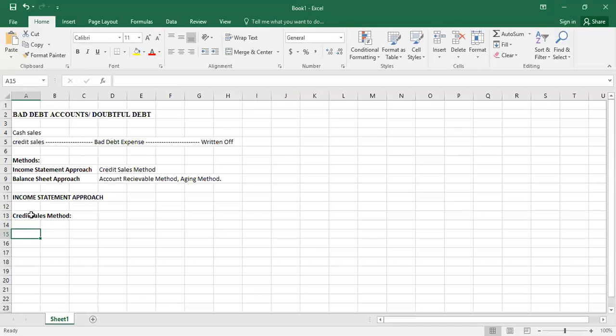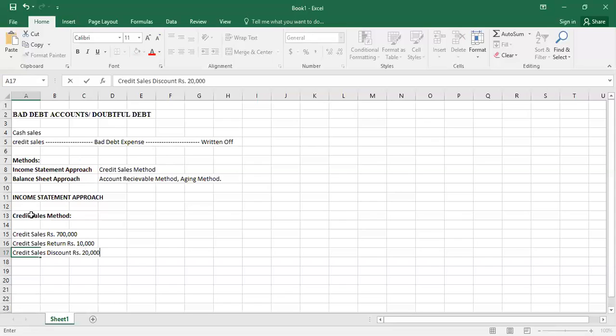Let's suppose we have credit sales of rupees 7 lakh, and we have a credit sales return of rupees 10,000, and also a credit sales discount of rupees 20,000, and cash collection from customer is rupees 1 lakh, and we have an estimated value of 2% bad debt rate.